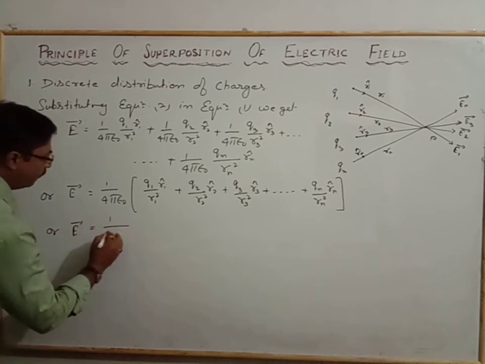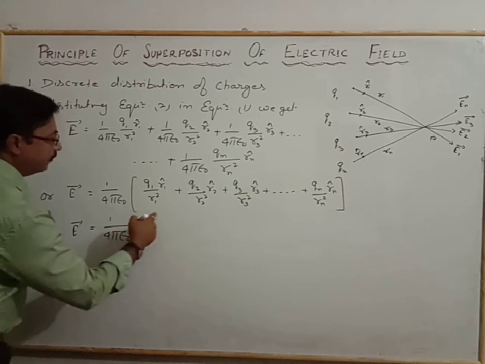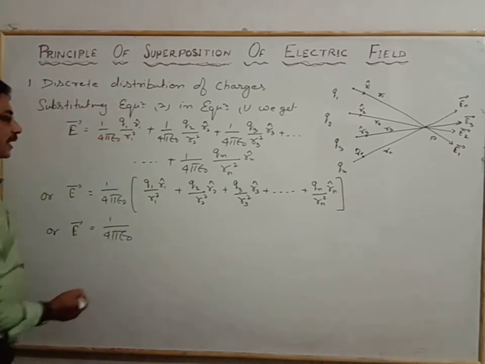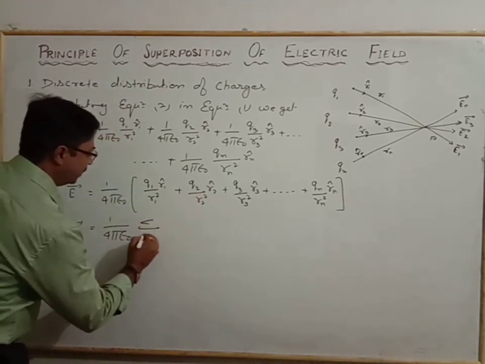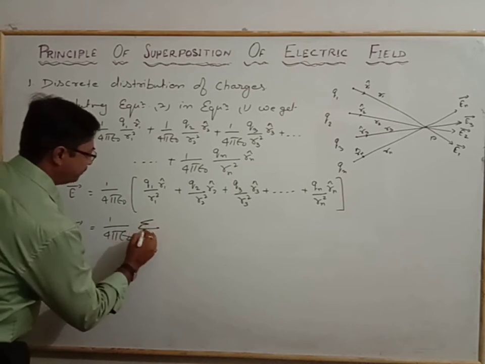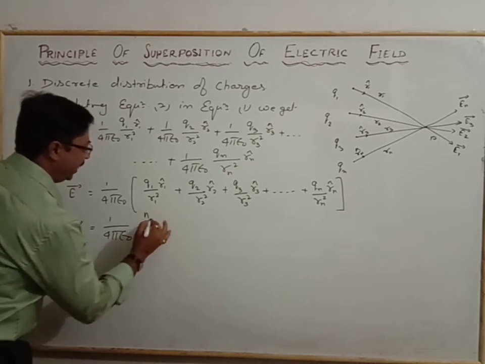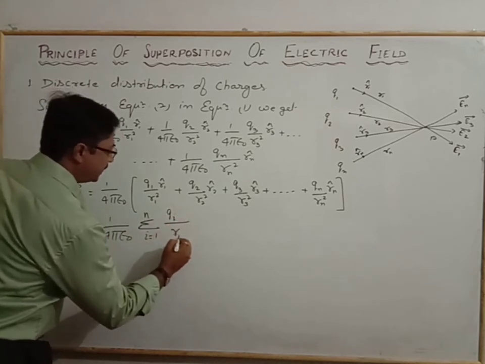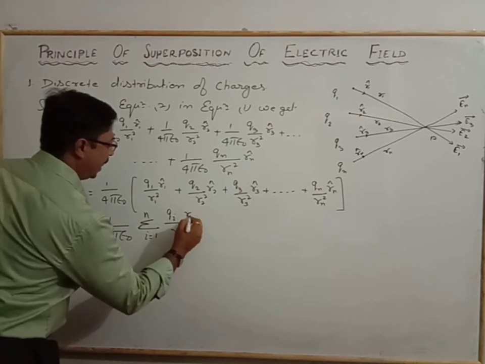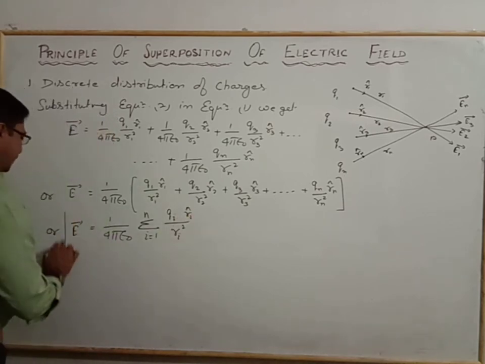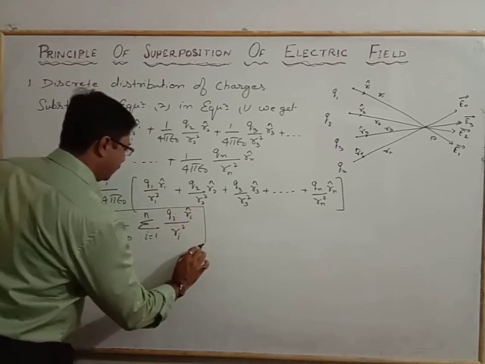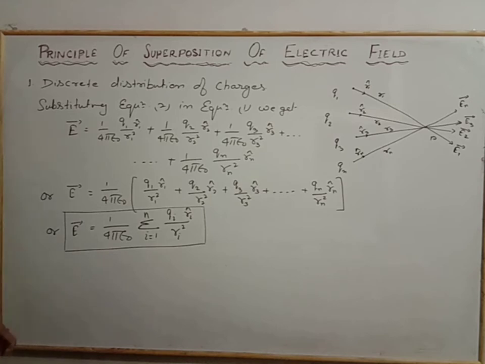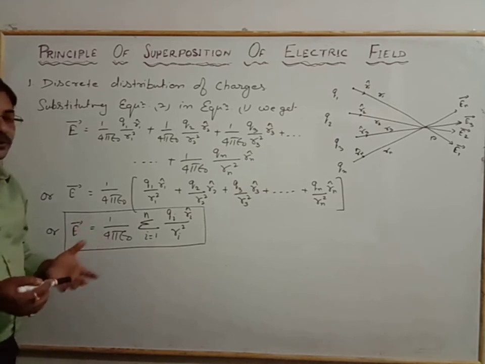Now this is with the unit vectors, or we can write the net electric field like this: 1 by 4 pi epsilon naught, and we will see the summation of all the charges to all distances with the unit vectors. The summation for i is equal to 1 to n, for the ith charge Qi by the distance Ri square to the Ri unit cap. Now this is the net value of the electric field which we observe at the point P due to the discrete distribution of charge.